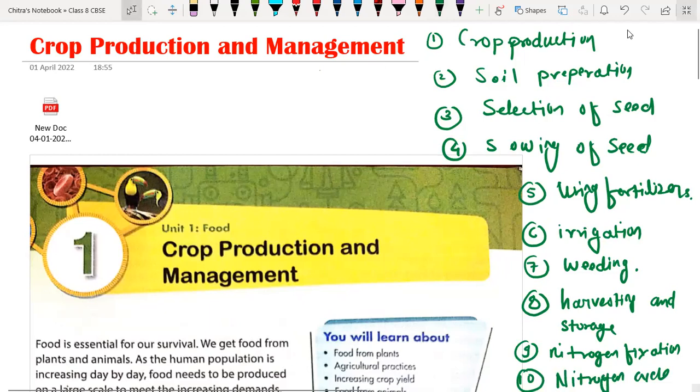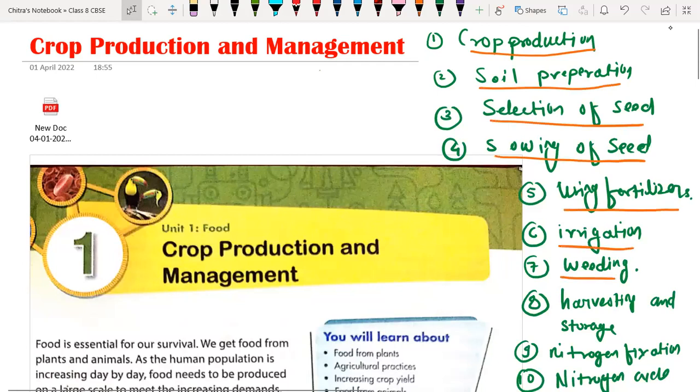Yes, Shivprana. Okay, so these are the important points we will cover in this chapter. First one is crop production, then preparation of soil. Then selection of the seed for that particular soil, then sowing of seed, using fertilizers, irrigation, weeding, harvesting and storage, then nitrogen fixation and nitrogen cycle we will cover in this chapter.